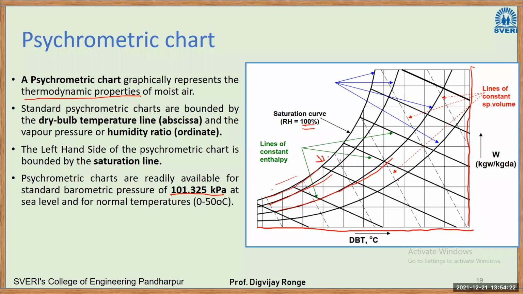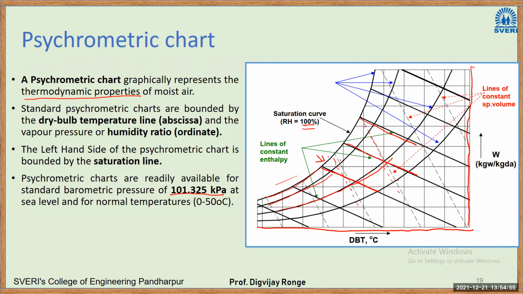Next, here we have enthalpy lines. What you see, these dark bold lines, are nothing but the constant enthalpy lines. Sometimes these enthalpy lines are coincident with the wet bulb temperature lines also, right?